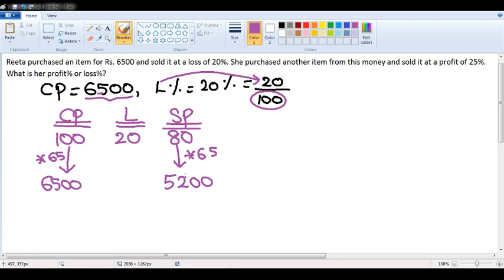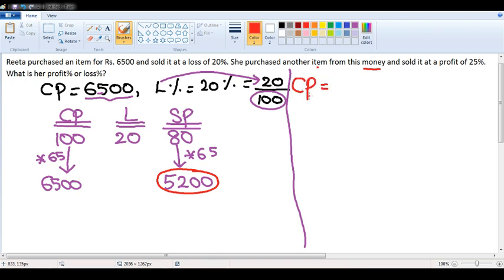Now see here. Suppose I continue the question. The question says, she purchased another item from this money. That means right now she has 5,200 rupees. With that 5,200, she purchased another item. That becomes the cost price for her in the second case.